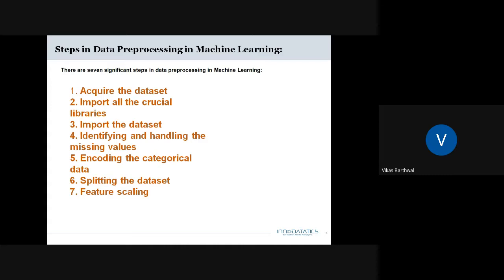These are the steps we do in machine learning. Once we get the data set, we import the crucial libraries. Then we find the missing values, step by step. Then if duplicates are present, we remove them. We check how many categorical and how many continuous values are present, which we can do in a small data set.